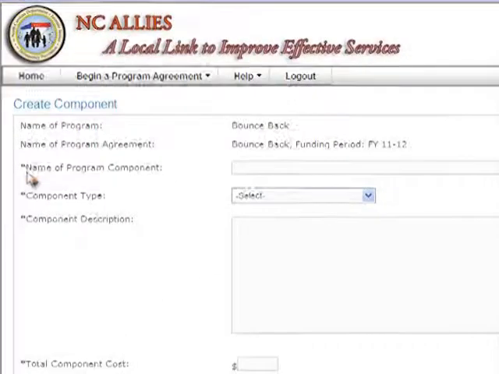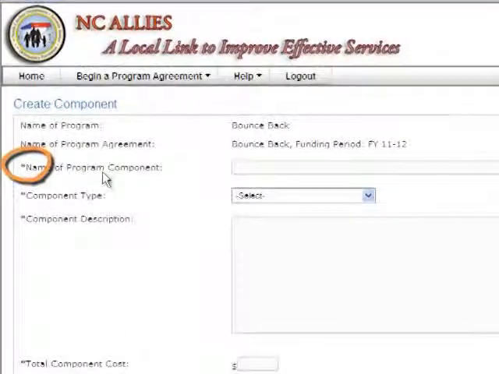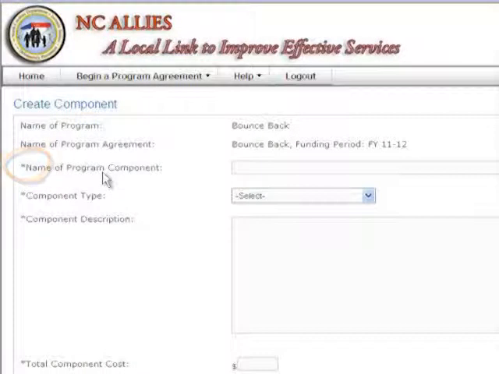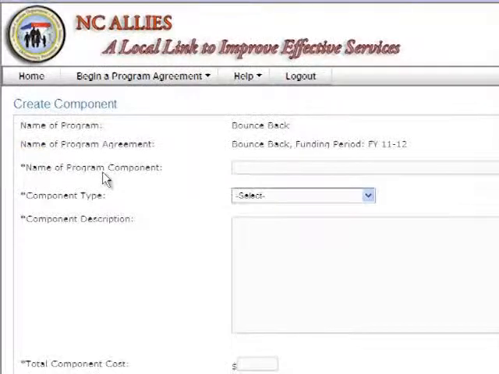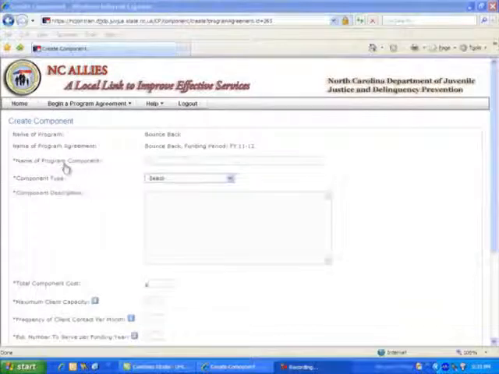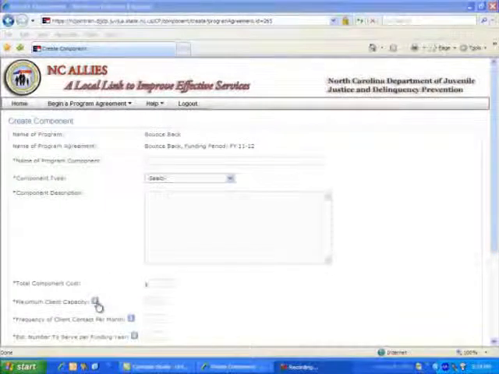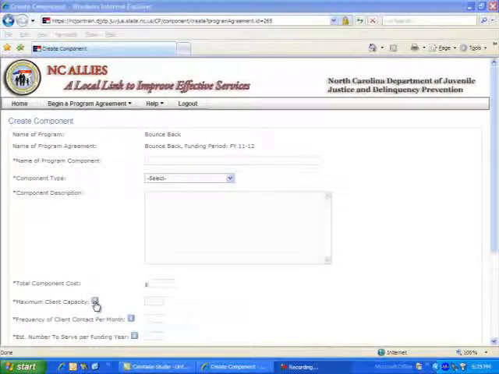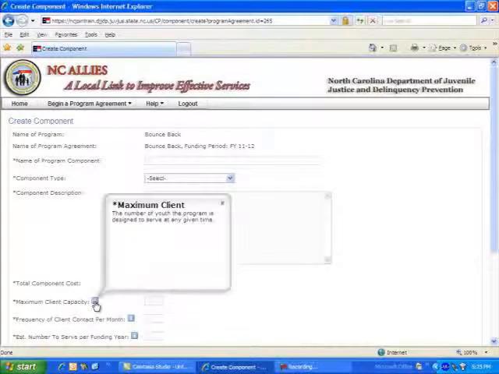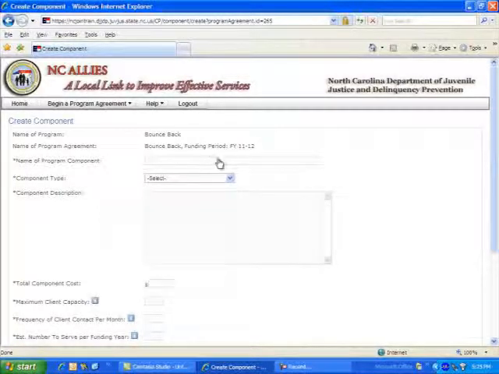First of all, an asterisk next to the field means that information is required in those fields. Users are not able to save or continue to new screens until all the required fields have been completed. Also notice that informational buttons are still available on the screen. By clicking on the informational button, you can receive information about what should be entered in a particular field. Let's move on with completion of our program component information.